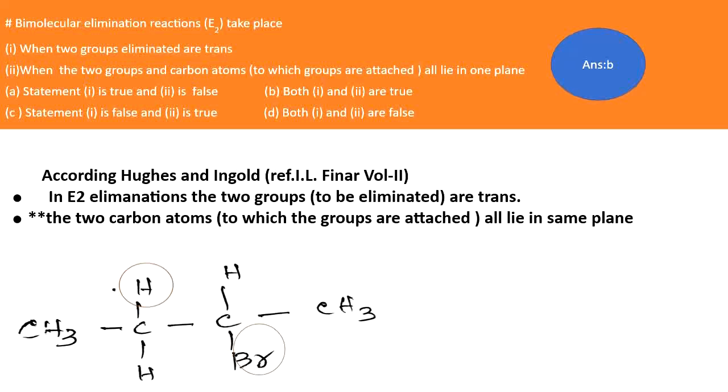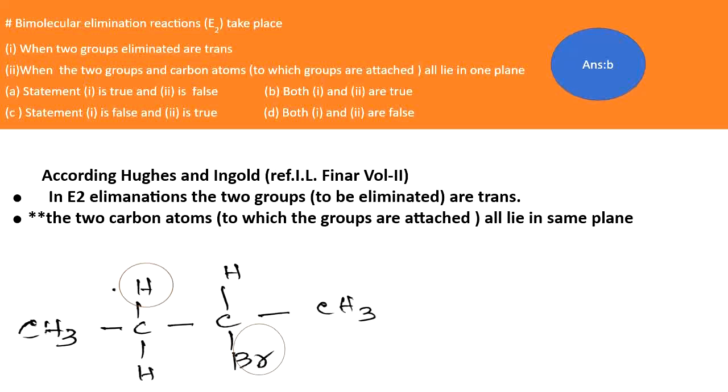Then the two carbon atoms to which the groups are attached lie in the same plane. So what are the two carbon atoms to which the groups are attached? One is this carbon and the other is this carbon. Here the two groups are attached, and the two carbons lie in the same plane.